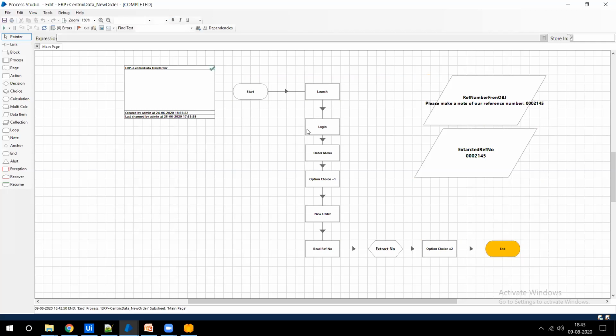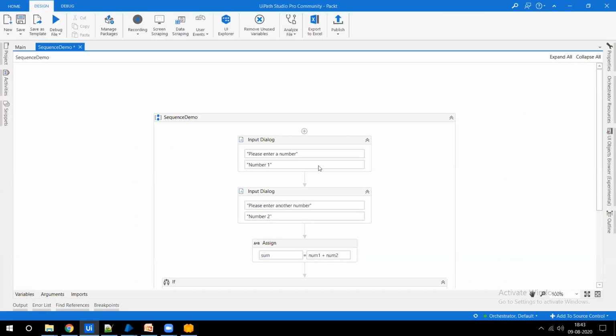Here, not a single line of code I have written to do the same thing. Everything I have dragged and dropped from this toolbar. And that is the beauty and that is the main aim of RPA. You just need to drag and drop like this. Similarly, if I go, yeah, go ahead.